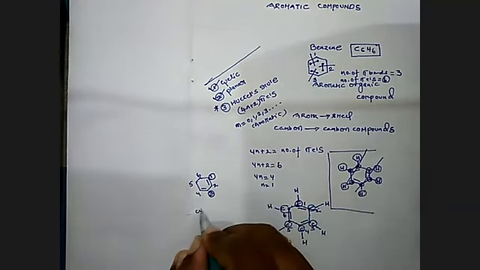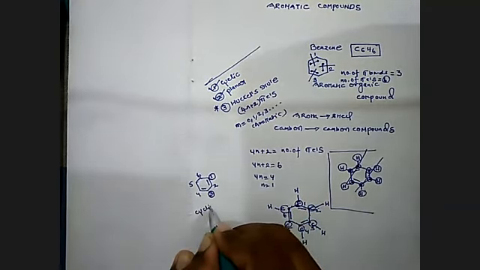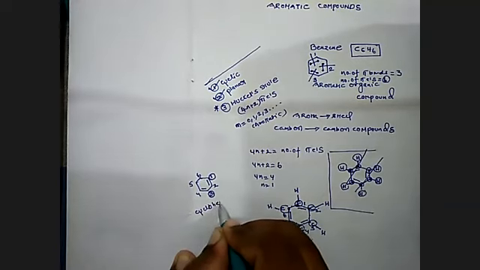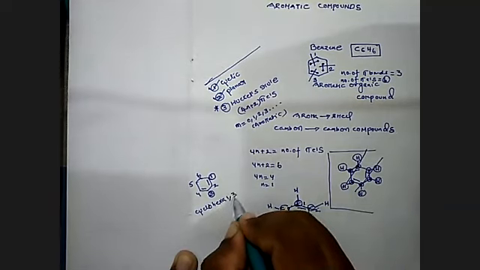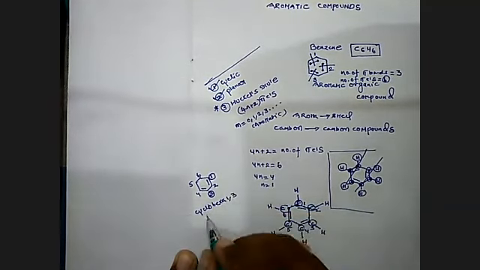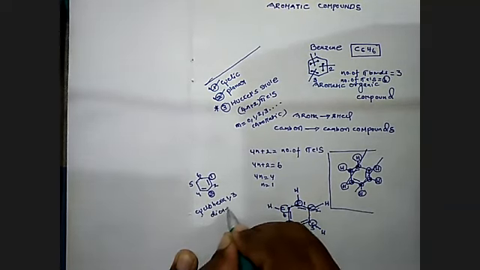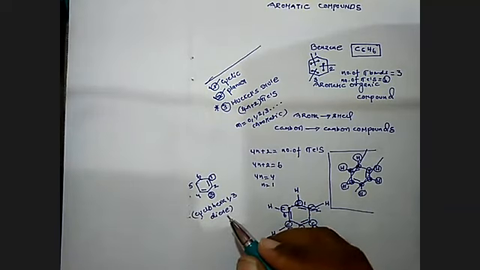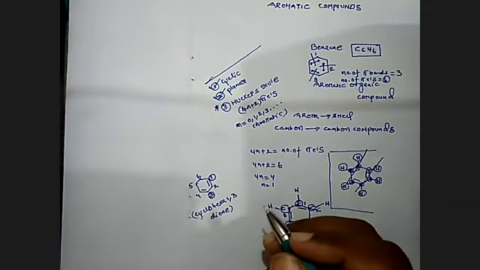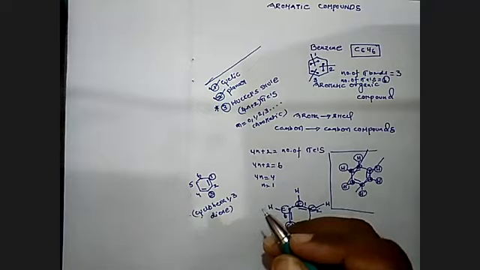So this is a cyclic system. Cyclo. How many carbons are there? 6, hexa. A double bond at the first position and a double bond at the third position: cyclohexa-1,3-diene. I'm repeating, it is known as cyclohexa-1,3-diene. The question is, is it aromatic or not?